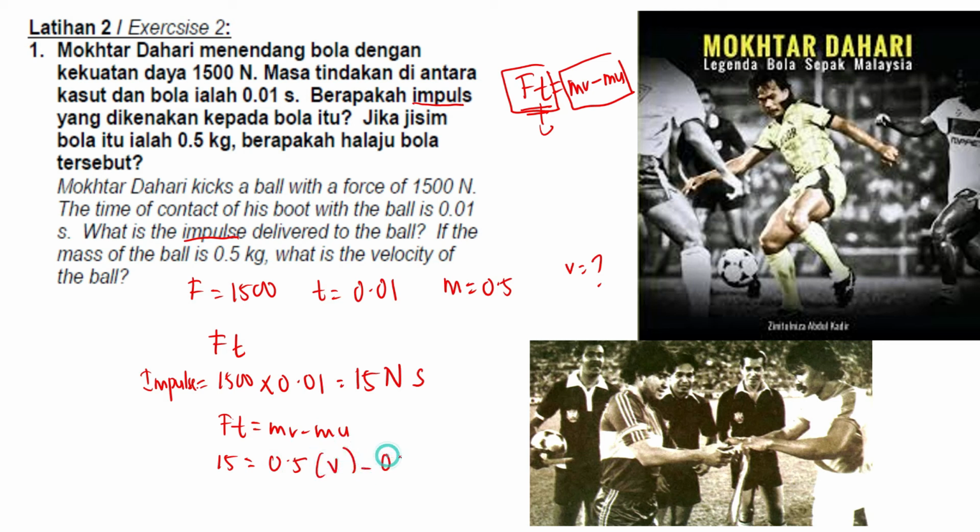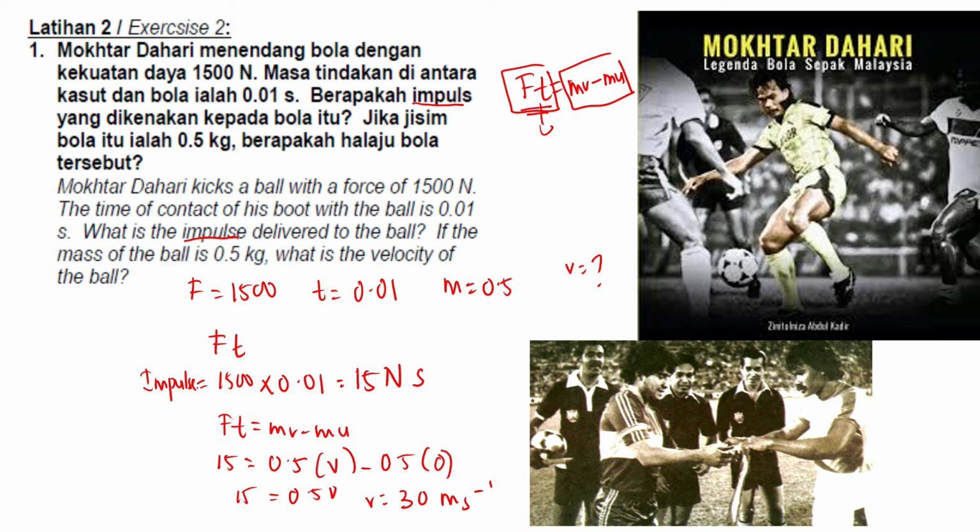We assume that the ball is at rest first, so initial velocity is 0. You will get 0.5 v equals 15, so v is 15 divided by 0.5. You will get 30 ms negative 1. So that's how you find the answer.